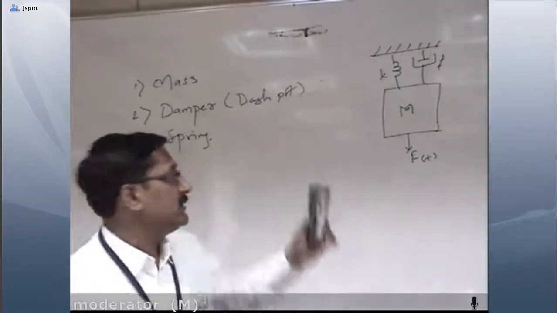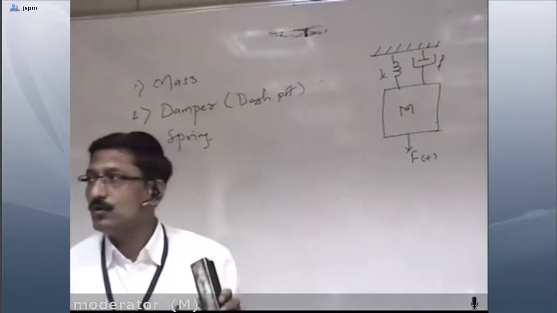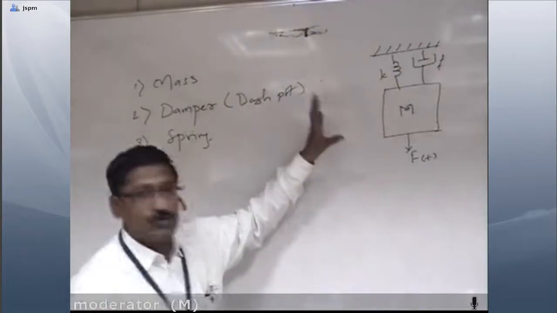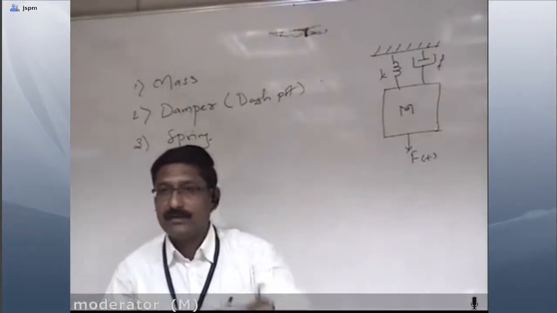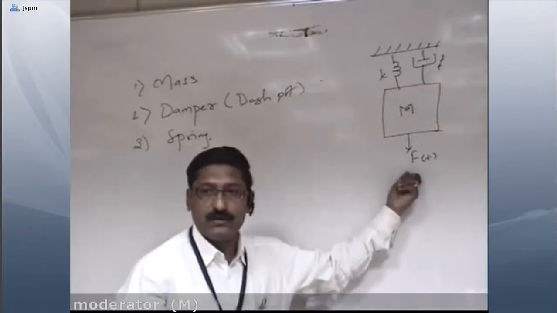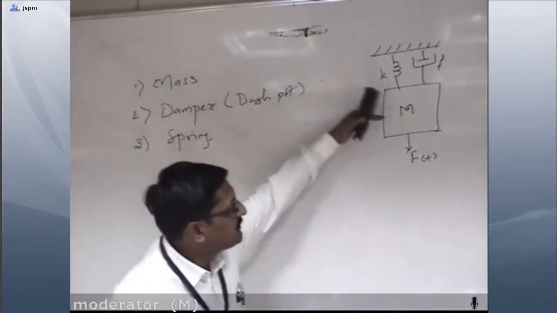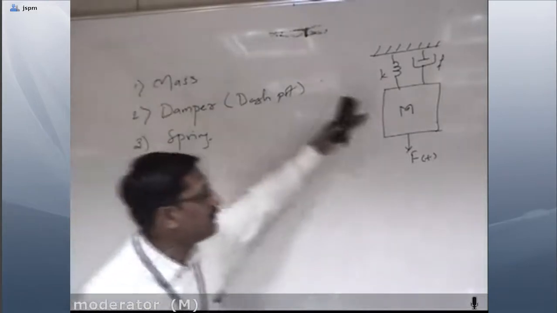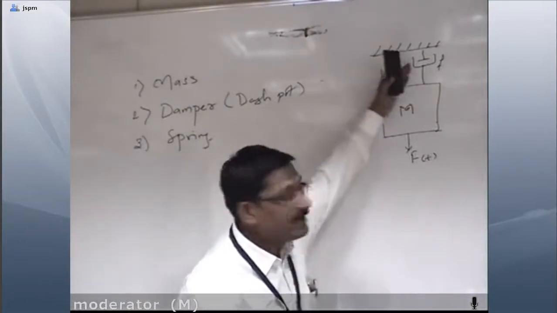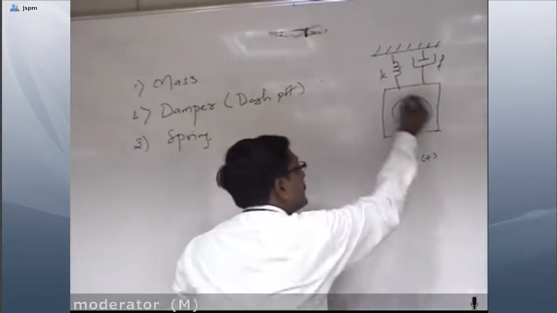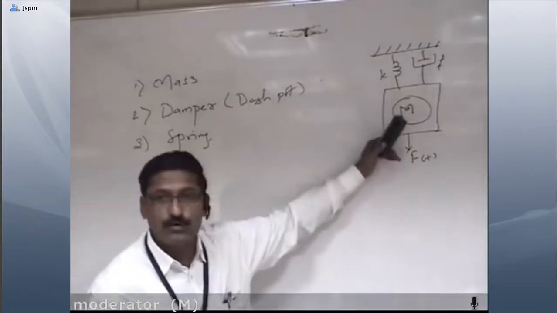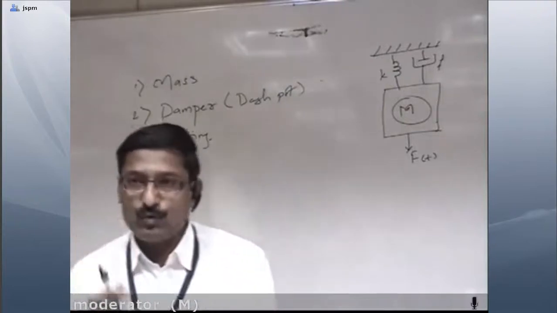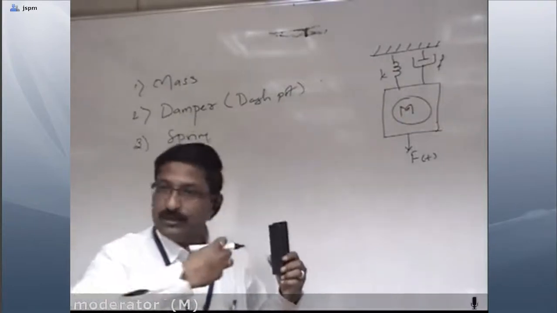Whenever we want to find the total forces acting on this particular body, whatever forces act on the body, all give an opposite effect to the applied force. I have already told you there are three parts. The first part is the mass M. Second, the spring is attached over here, and the damper. Whenever we apply the force F, the mass tries to stay at its own position, but due to the application of force, it will move.